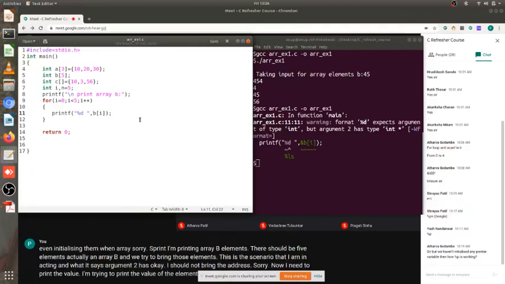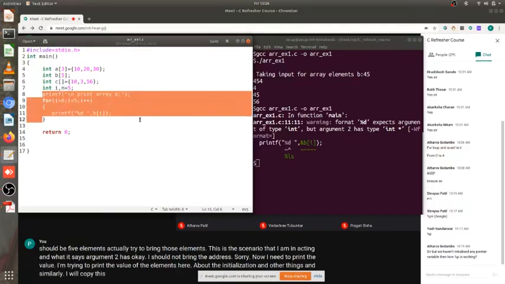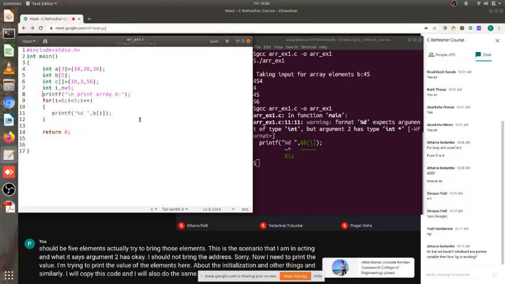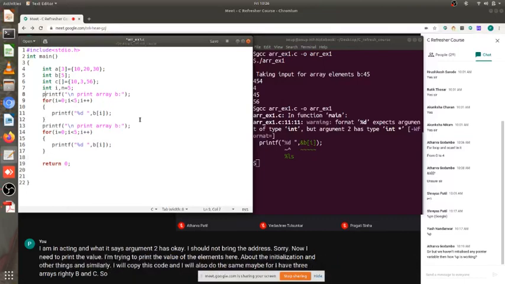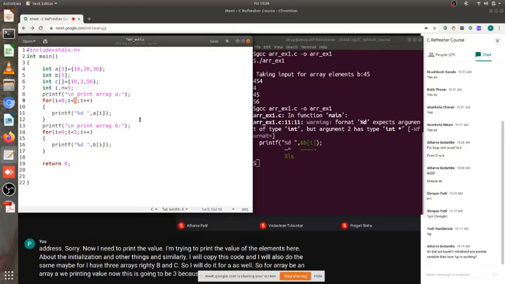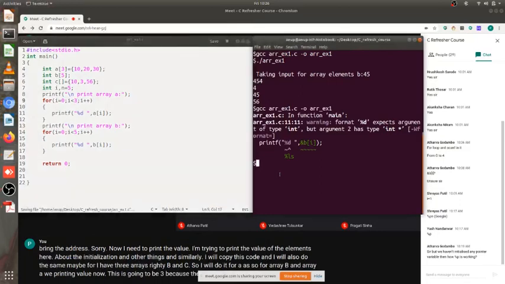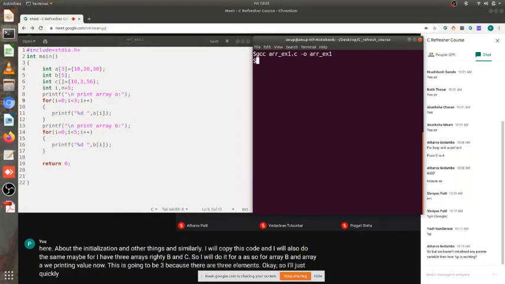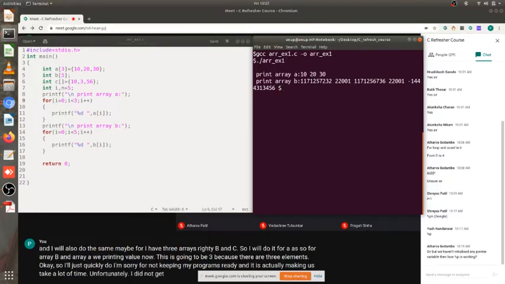We have talked about initialization and other things. Similarly, I will copy this code and do the same for array A, since I have 3 arrays, A, B and C. So for array B and array A, I will be printing the values. For A this is going to be 3 because there are 3 elements. I will just quickly do it. I am sorry for not keeping my programs ready, and it is making us take a lot of time. Unfortunately I did not get time yesterday to write the codes.